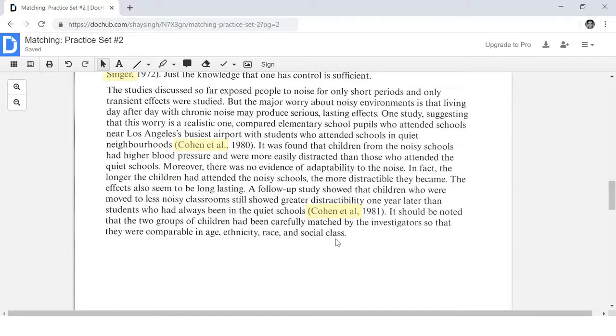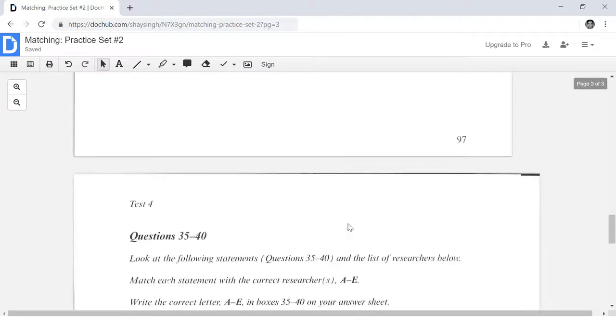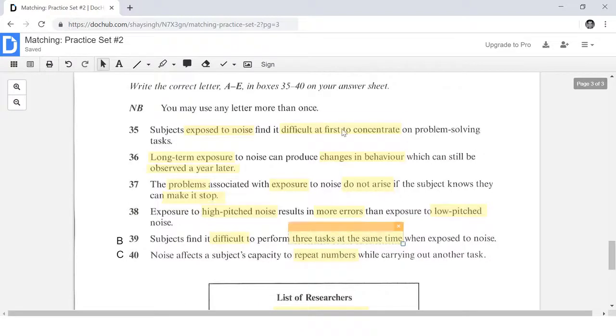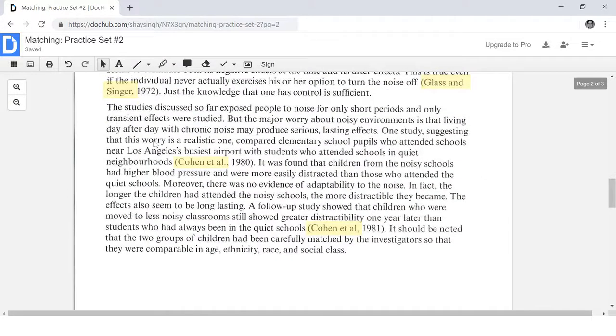So where should we start reading? I'm not sure. Perhaps we should start reading up here, or perhaps we should start reading down here. How would we know? Well, it's quite easy. What we're going to do is look for these keywords from the questions. We're going to scan for these keywords in the questions, and see if we can find these question keywords in the reading passage by scanning.